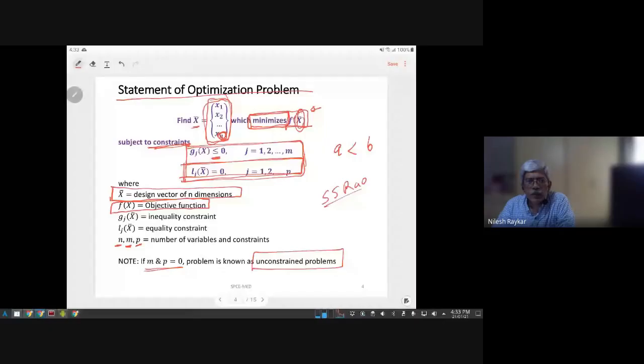So some problems are unconstrained. Can you think of any problem which is unconstrained? There are no external limitations.